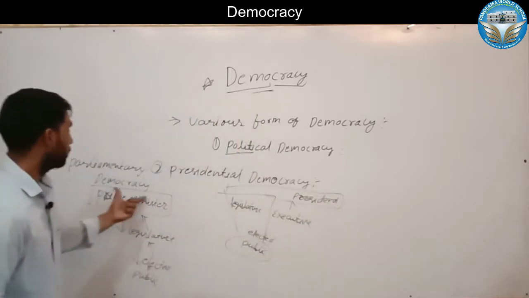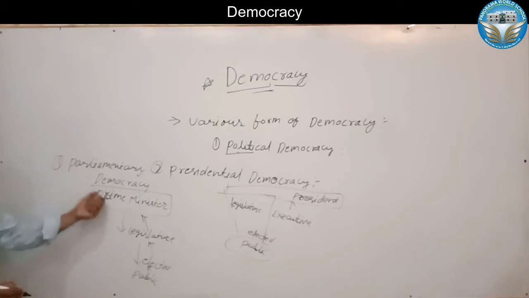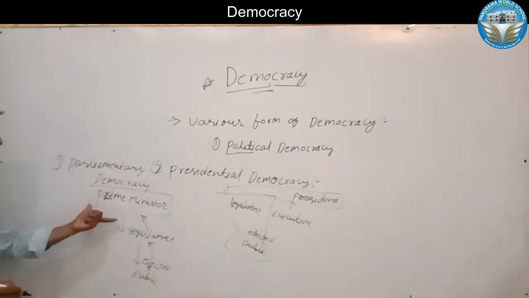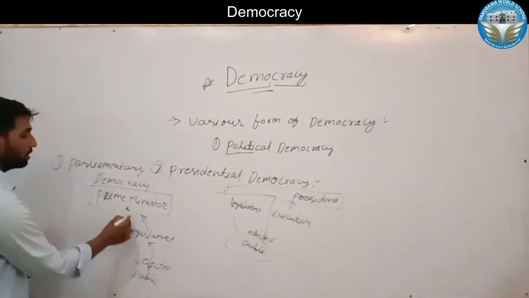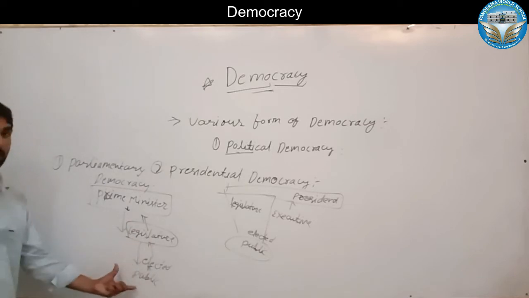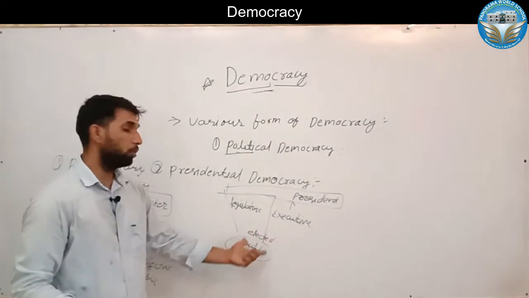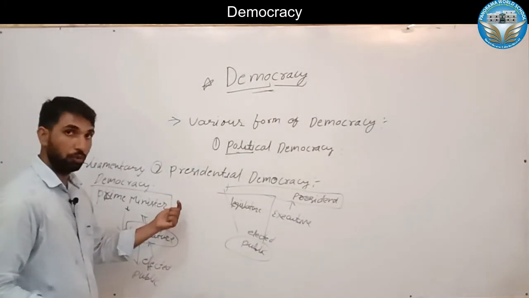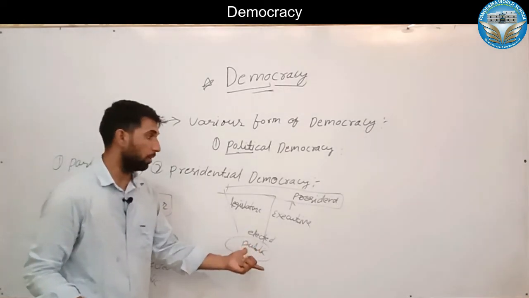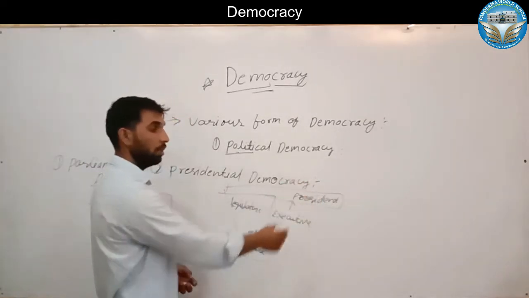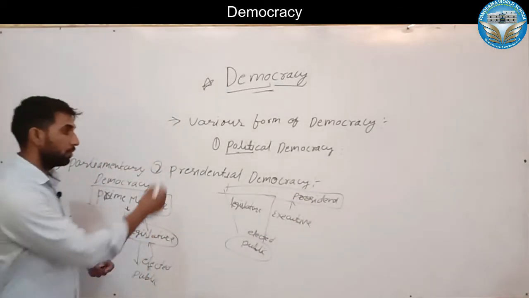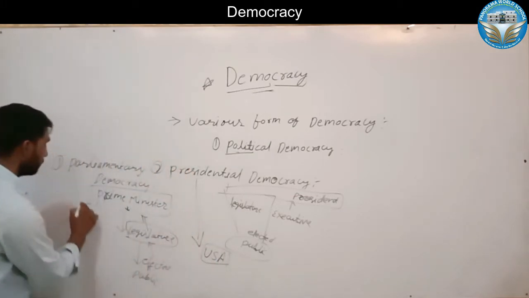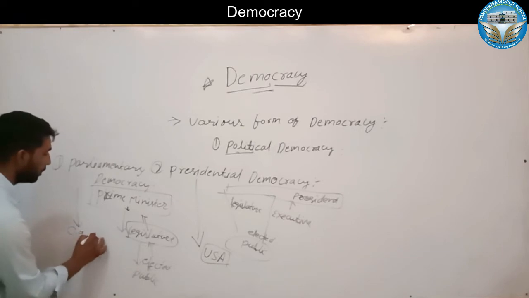So these are, for better understanding, the parliamentary democracy and the presidential democracy. In the parliamentary system, the head of government is the prime minister, part of the legislature elected by the public, and the legislature itself elects the executive. But here both are elected by the public, and the head of government and state is the president. This form of government exists in the USA, United States of America, and the parliamentary form, for example, in India.